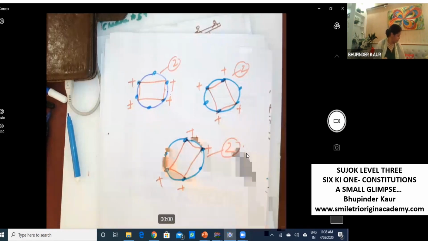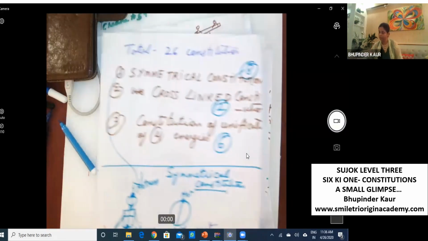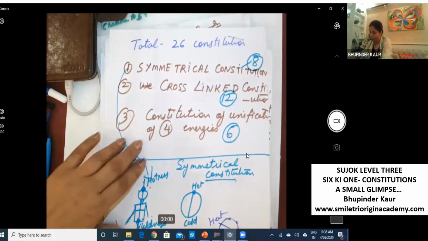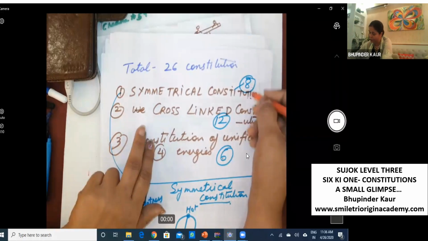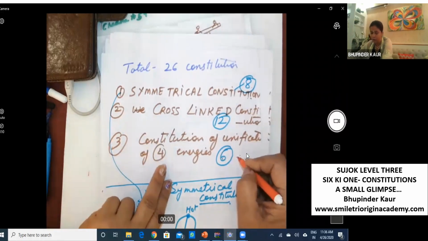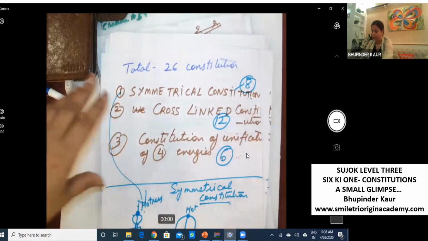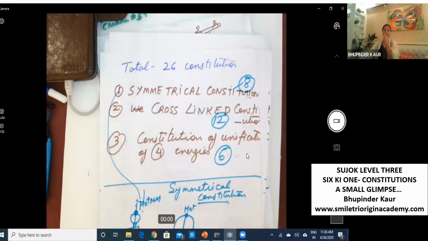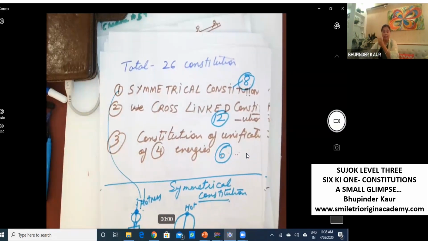As a result, we have total 26 constitutions: symmetrical constitution 8, cross-link 12, and constitution of unification of 4 energies 6. Total 26. This is our platform where we do deep research.